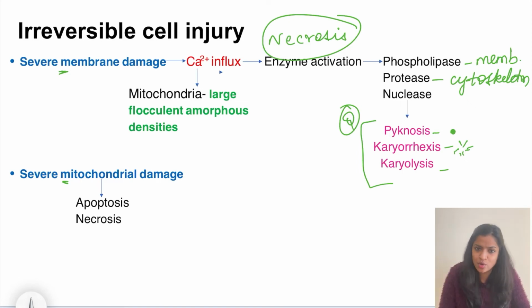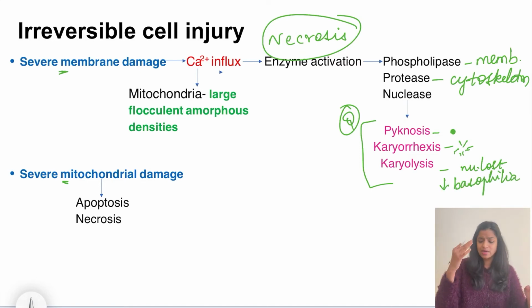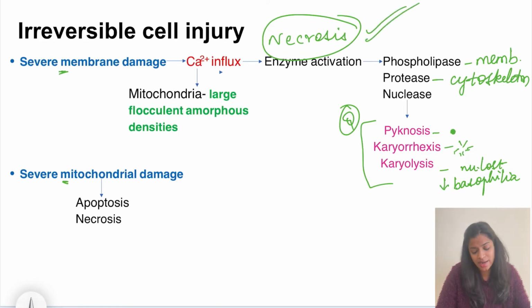So when the nucleus is broken down, what will happen? The nucleus which was basophilic in color, now the nucleus is not there. So either the nuclear basophilia will be decreased, or the nucleus will not be present at all. So nucleus is lost, or there will be a decrease in the basophilia of the nucleus. Right? Remember, in the nucleus, the characteristic changes involved are pycnosis, karyorrhexis, then karyolysis. So we saw the membrane is damaged now, the cytoskeleton is damaged now, and the nucleus is also damaged now. With all the three lost, there is no point of the cell living. So the cell will undergo the form of cell death, which is necrosis.